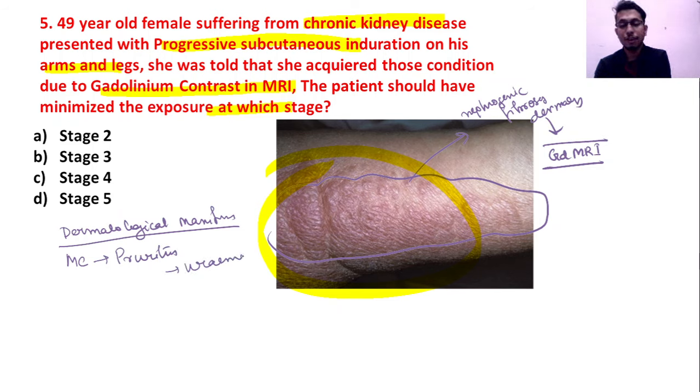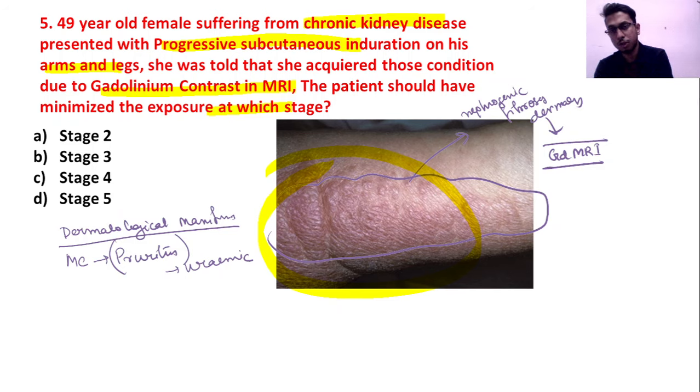Now, whenever there is pruritus, don't label it directly to the uremic feature. First of all, rule out common causes. For example, it can be scabies. Even in the CKD patient, it can be due to hyperphosphatemia, so treat the hyperphosphatemia and the other common causes. Treatment of pruritus also involves giving emollients, moisturizers, or antihistaminic drugs. New drugs like opioid kappa agonists have been researched a lot to find whether they are effective or not. Then this case is nephrogenic fibrosing dermopathy.